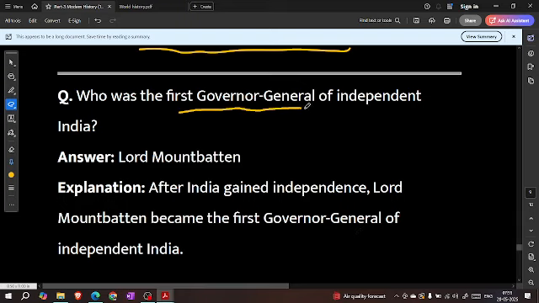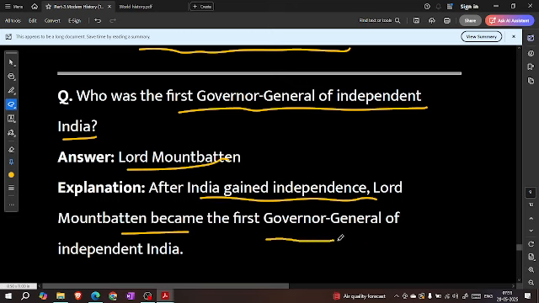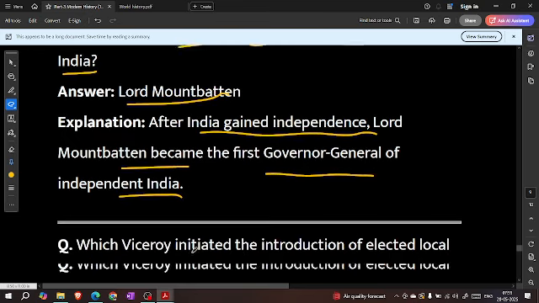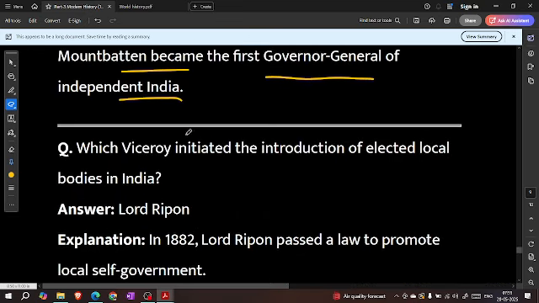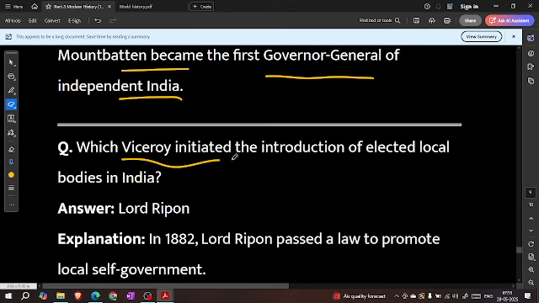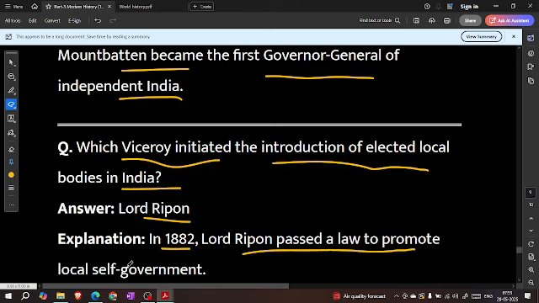Who was the first Governor General of independent India? Lord Mountbatten. After India gained independence, Lord Mountbatten became the first Governor General of independent India. Which viceroy initiated the introduction of elected local bodies in India? Lord Ripon. In 1882, Lord Ripon passed a law to promote local self-government.